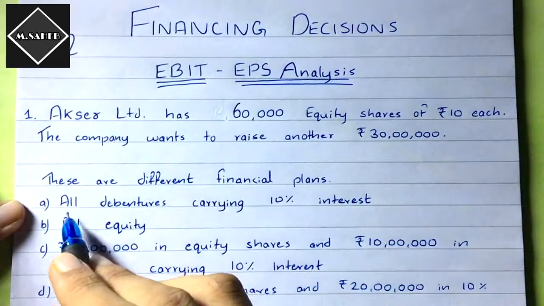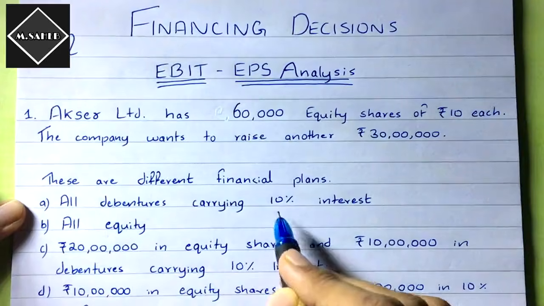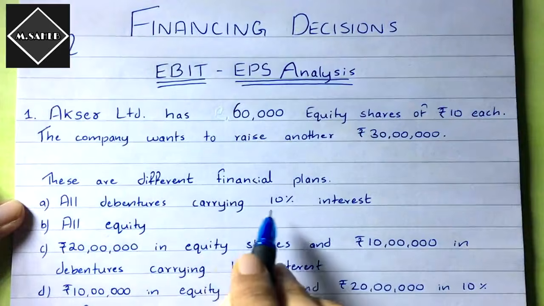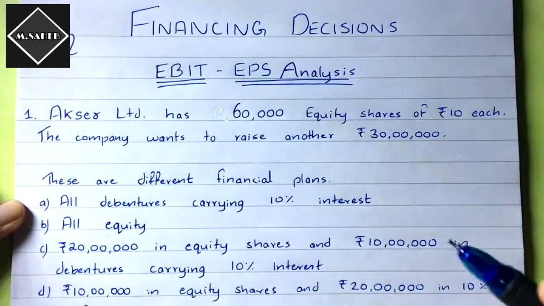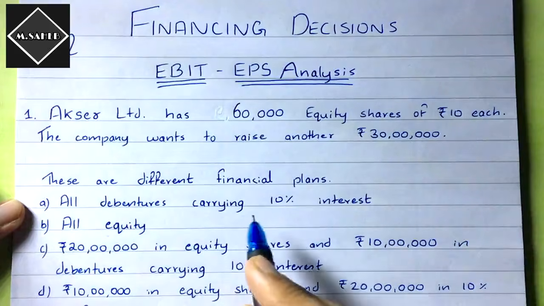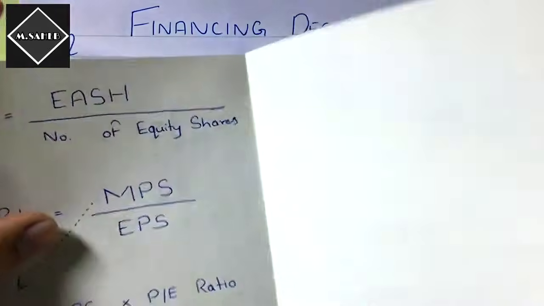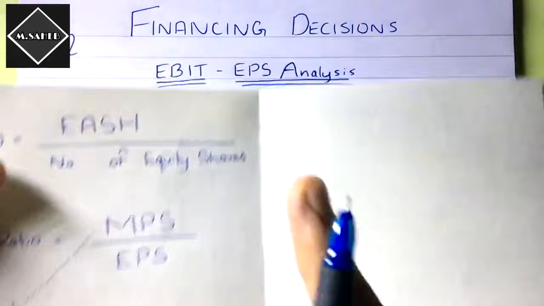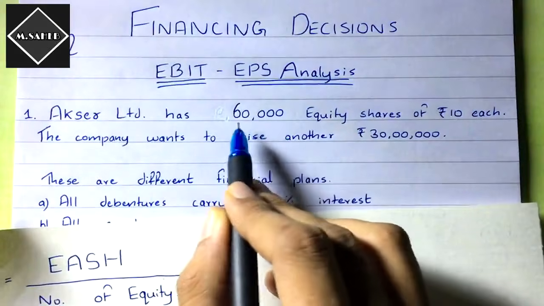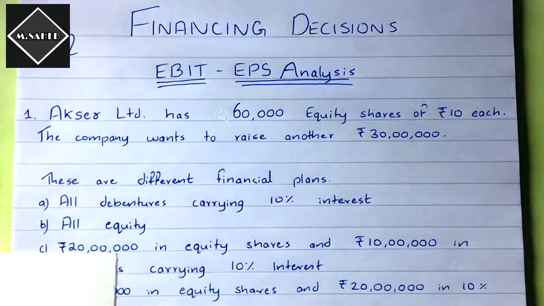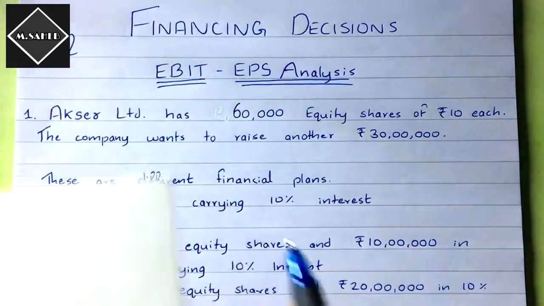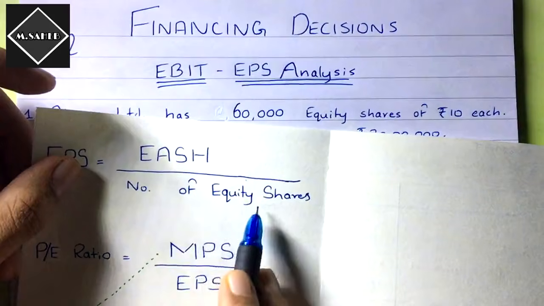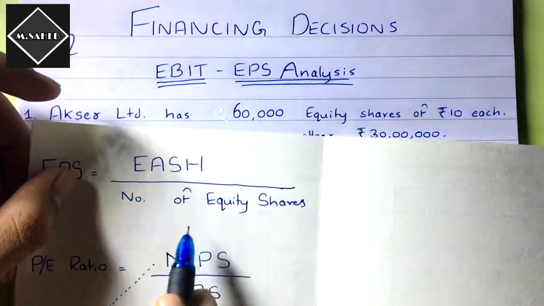So in the first plan, all debentures carrying 10% interest. Will you say that here no equity shares are being issued, no funds are being taken from equity, so the number of equity shares in the first plan is 0? Can you do that? You cannot do that. Why? Because the company already has 60,000 equity shares. So in the first plan, while calculating at the last, after you have got earning available to equity shareholders, in number of equity shares, you will take 60,000. You will not take 0, okay?